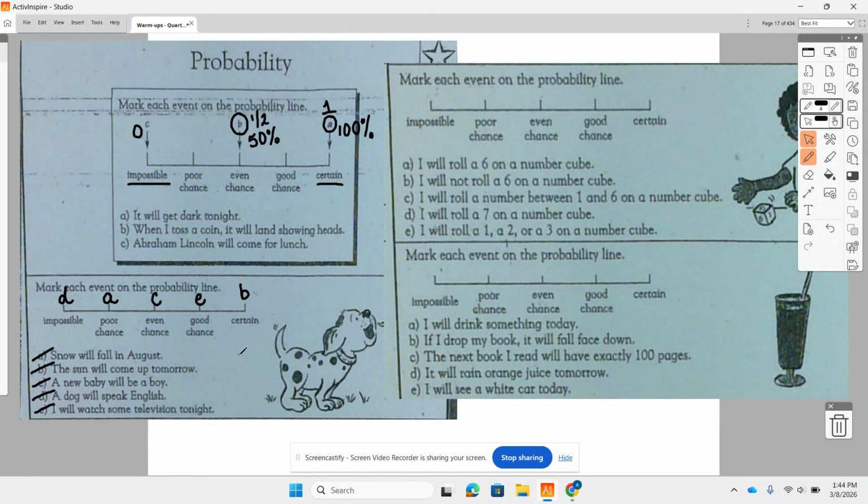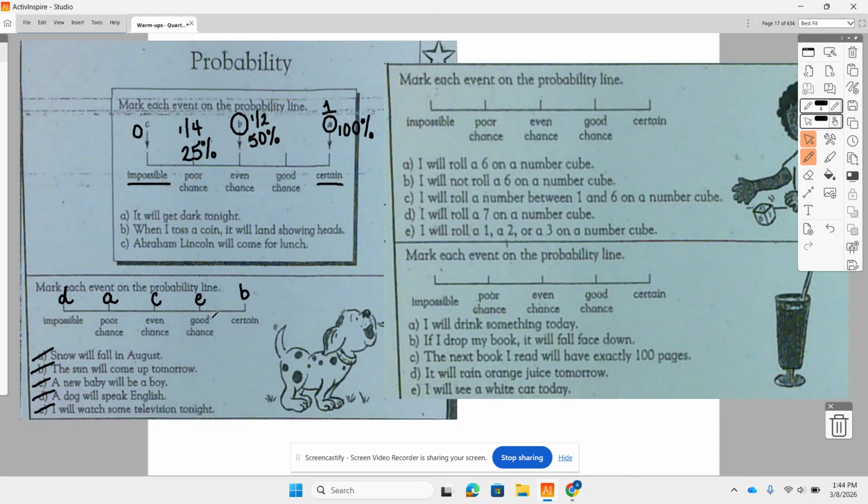Poor chance and good chance. So come back up to the original up here and think about what percent or fraction you would put in between poor chance, which for us is snow will fall in August, in between 0 and 1/2. Think about what would go there. Okay, if you were thinking 1/4 or 25%, you are on the right track with your thinking.